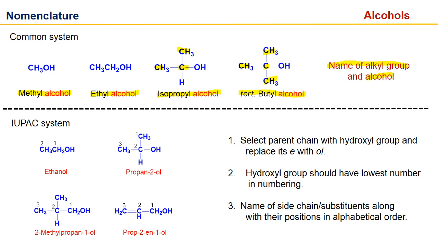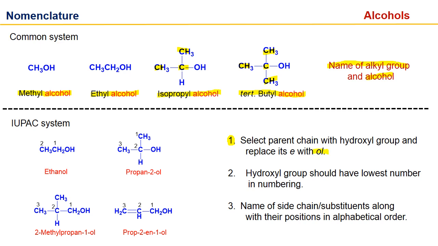In the IUPAC system, we need to remember three nomenclature rules. First, we should select the parent chain with the hydroxyl group and replace the last E of the chain name, like methane, with ol.